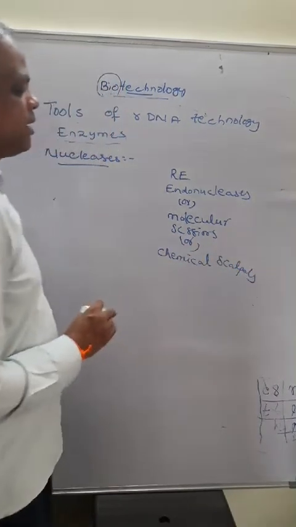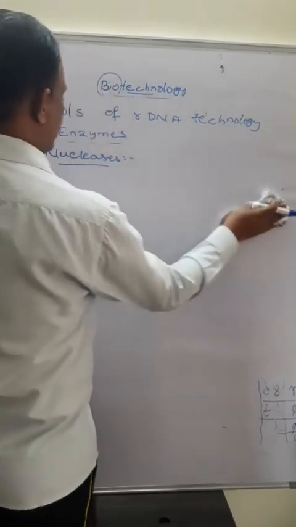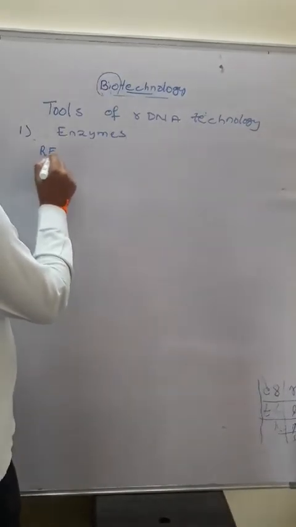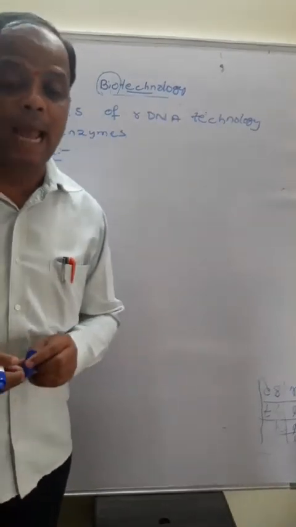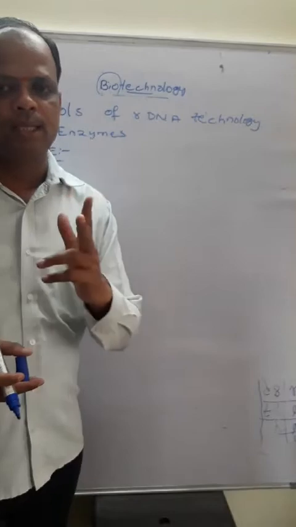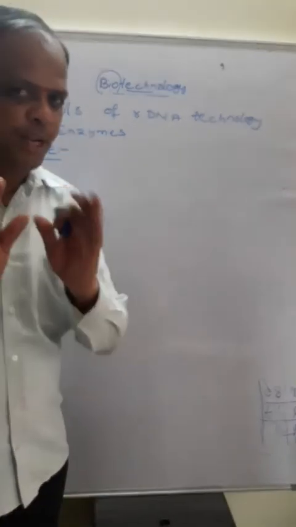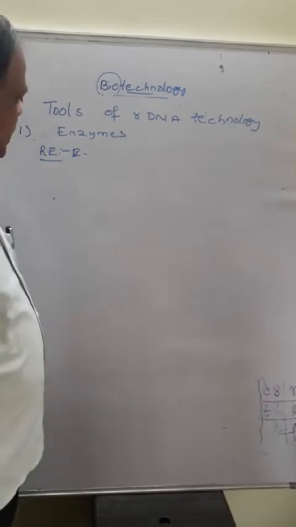Okay, these are other names for these enzymes: chemical scalpels or molecular scissors. These restriction endonucleases are very specific enzymes, for example HindII. Mainly there are three types of restriction endonucleases: type 1, type 2 and type 3. Types 1 and 3 are found in very small quantities, and restriction endonuclease type 2 is the very important enzyme.